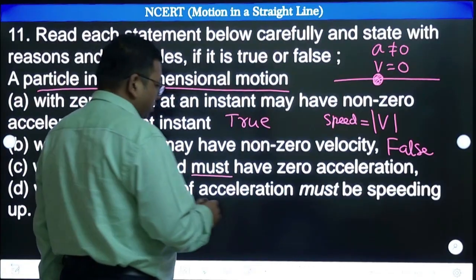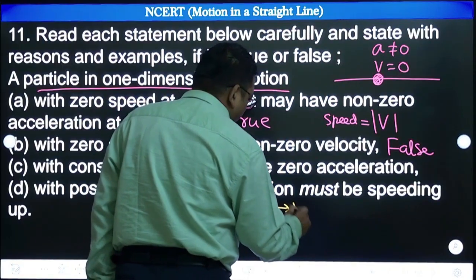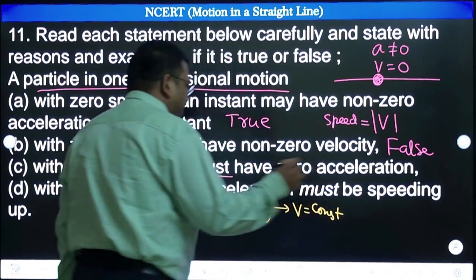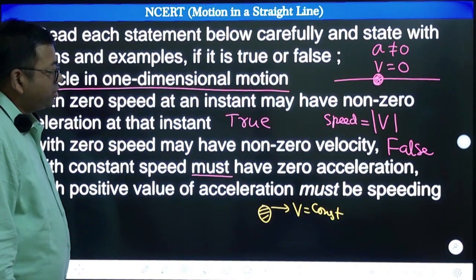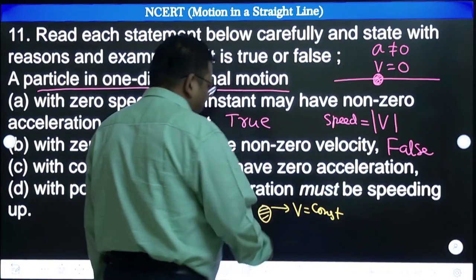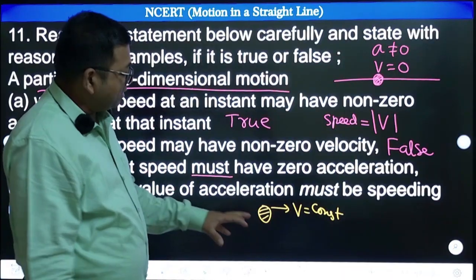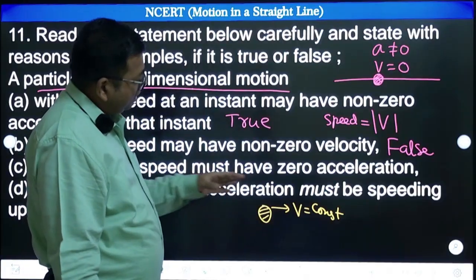So let us say a body is going with a constant speed, v equal to constant, like this way it is going, must have zero acceleration. Its acceleration is zero. If the direction changes, then only it will have some acceleration, because let us say the body has constant speed and the direction is also constant.